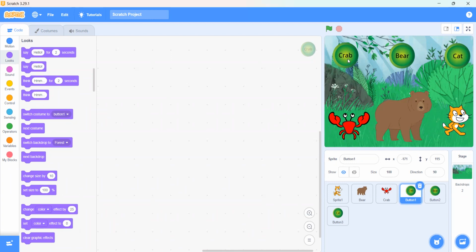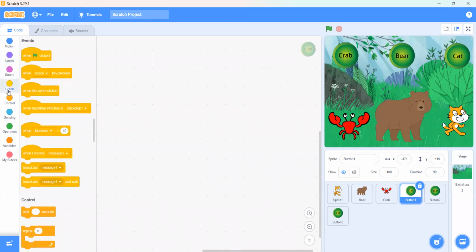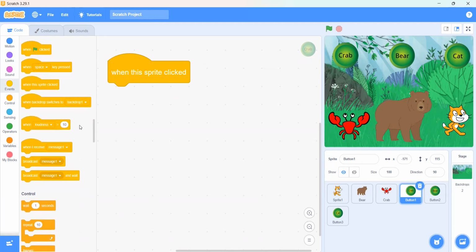We will go to the events. We will get the when this sprite clicked block. Which block should we use then? Broadcast.